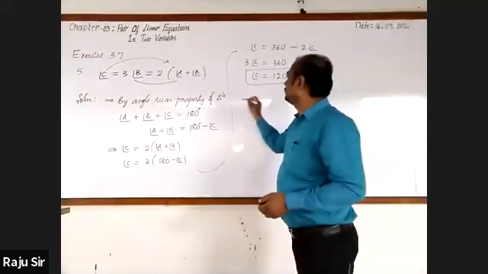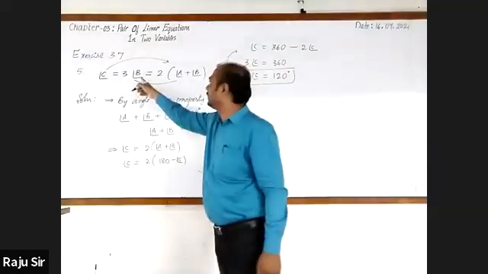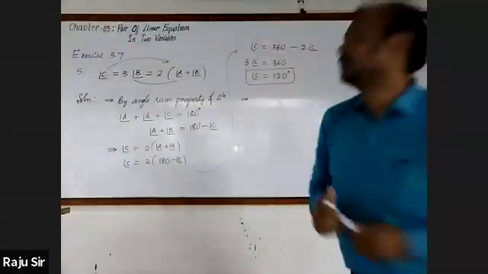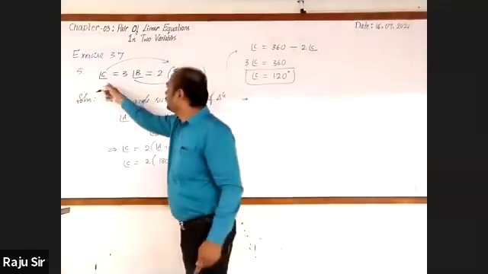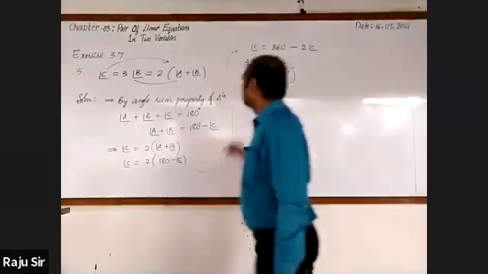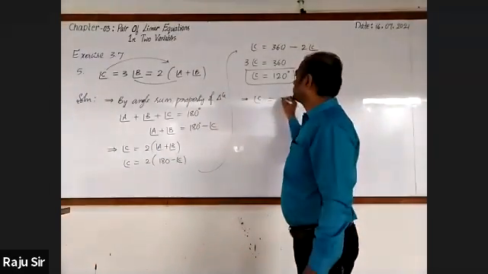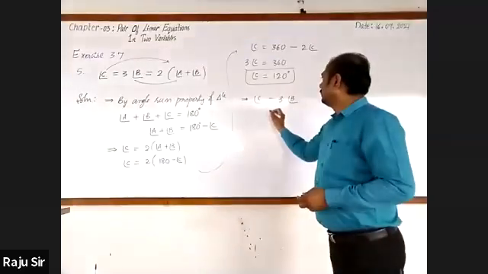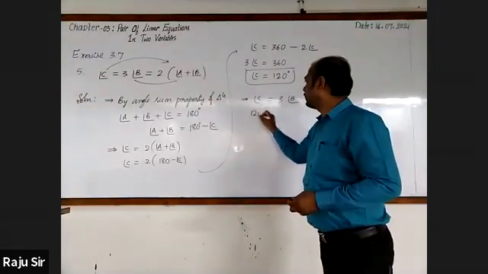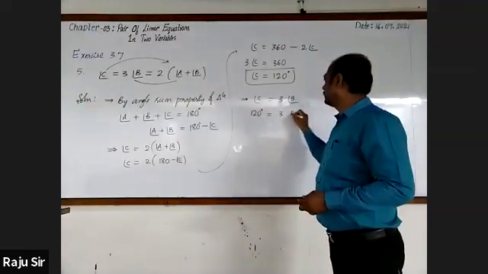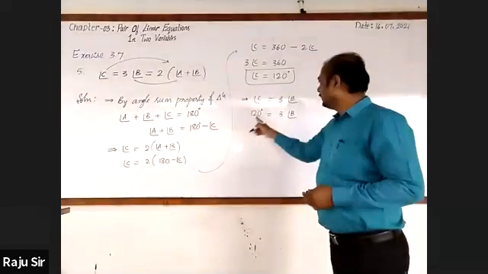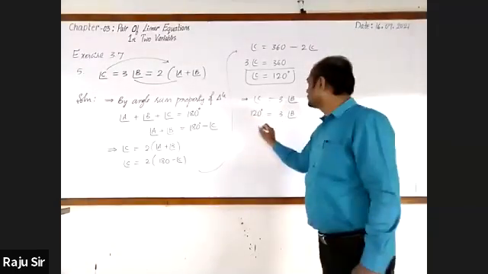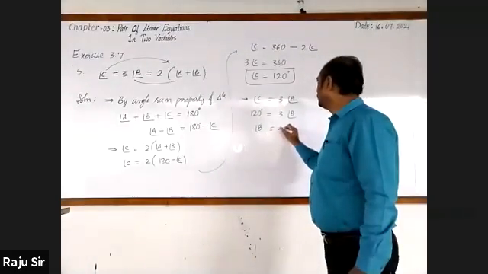Now with this information, we can find out other two angles, angle B as well as angle A. So I go for taking the first two terms, that is angle C is equal to 3 times angle B. Now angle C is known, it is 120 degree, which is equal to 3 times angle B. Divide 120 by 3. It is 40. Hence angle B is equal to 40 degree.